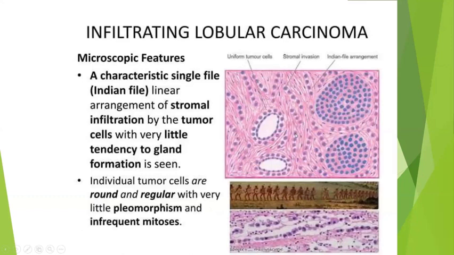The difference between IDC and invasive lobular carcinoma is that in invasive lobular carcinoma, the size of the lump will usually be smaller, whereas IDC can go to a higher size with a lot of degenerations. Lobular carcinoma will show minimal degeneration. Another important thing is invasive lobular carcinoma will have hematogenous spread, whereas ductal carcinoma will have lymphatic spread.